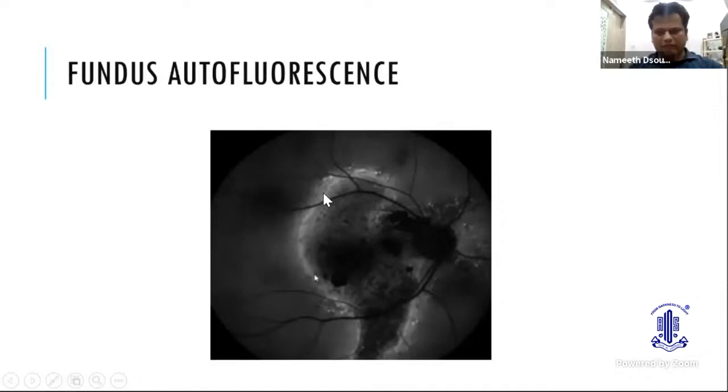Now, it is always a good idea to do an autofluorescence whenever you can, because it tells us the vitality and the health of the RPE. You know that RPE contains lipofuscin, and that's why, where the RPE is damaged here, it shows hypoautofluorescence. You can see the hyperautofluorescence at the margin of the CSR, which says that there is overactivity of the surrounding RPE cells.